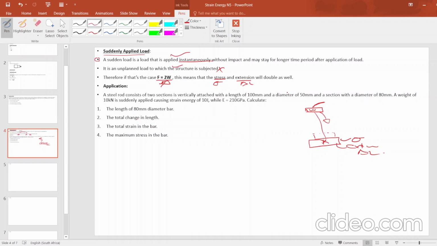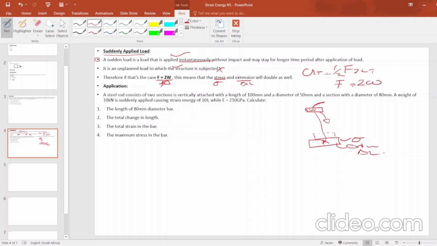Now, when we were calculating strain energy, we said the formula is 1 over 2 F times x. We will be applying this formula as well under suddenly applied, but the difference is that the F there we need to multiply by 2. We are having F equals 2W.